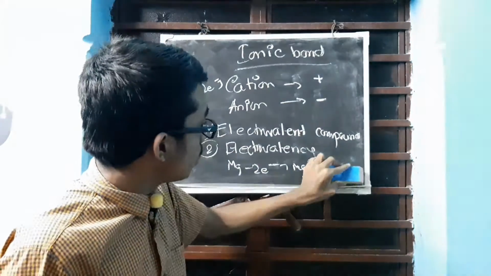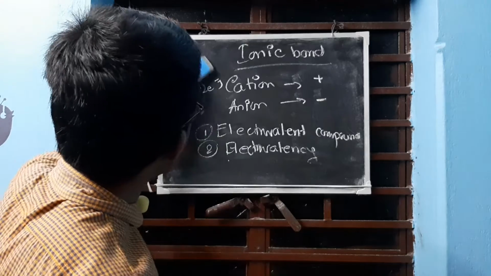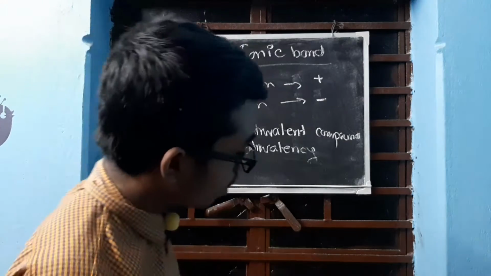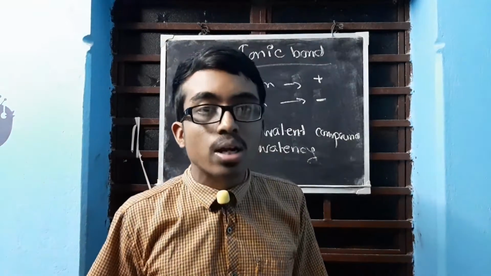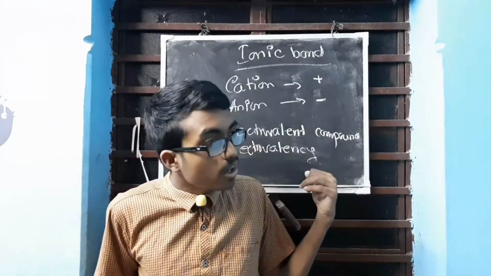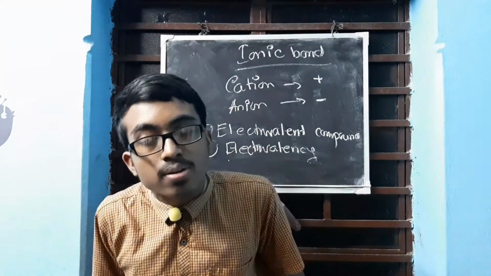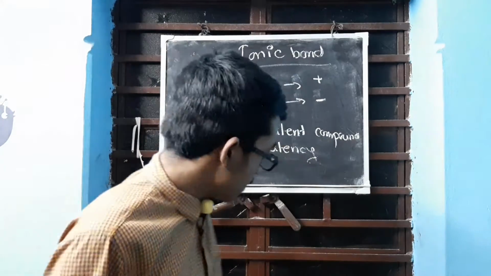So you have to always check that electrovalency is the number of electrons either gained or lost, and both have to be equal. In total, I am talking about. Here also electrovalency for chlorine is 2 and for Mg is also 2: 2 electrons gained, 2 electrons lost.